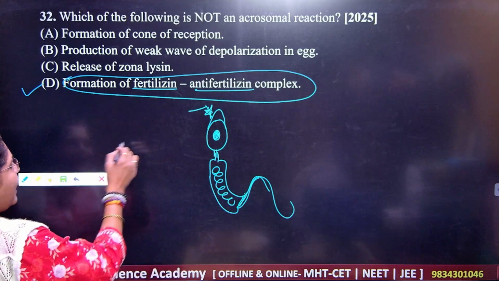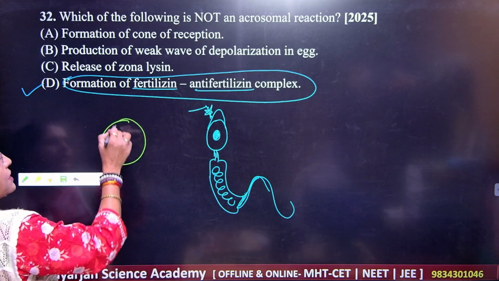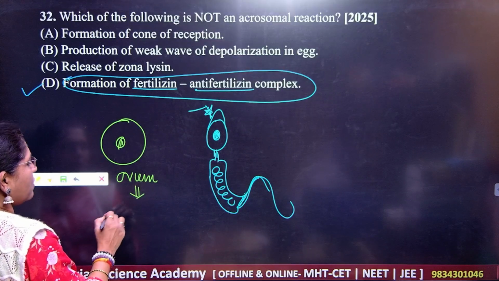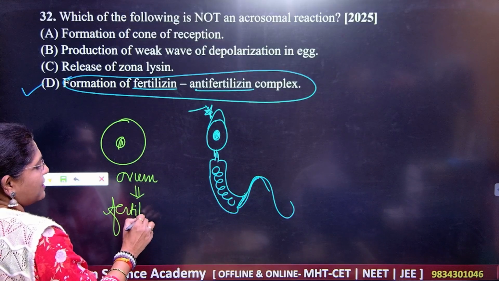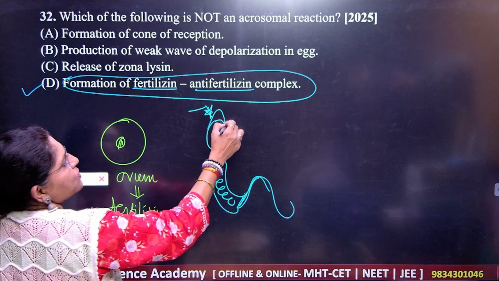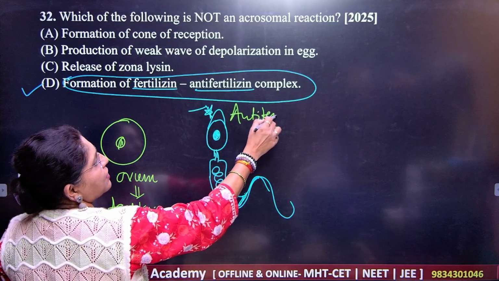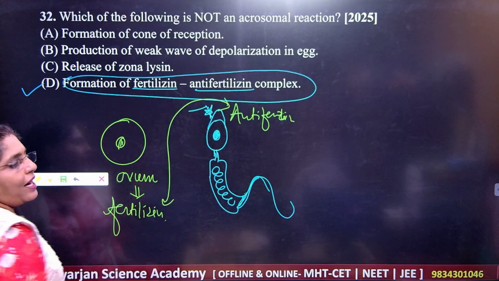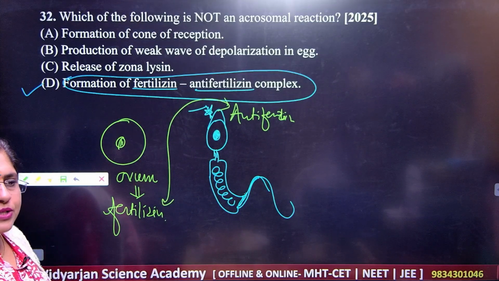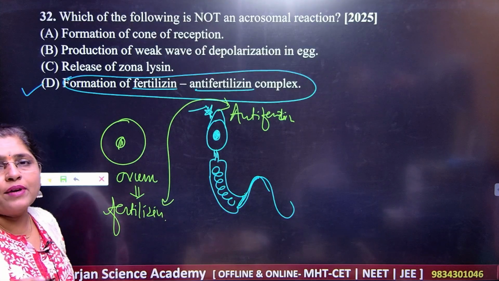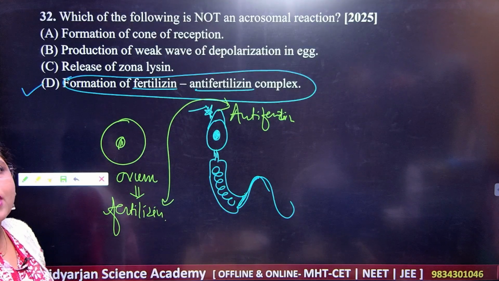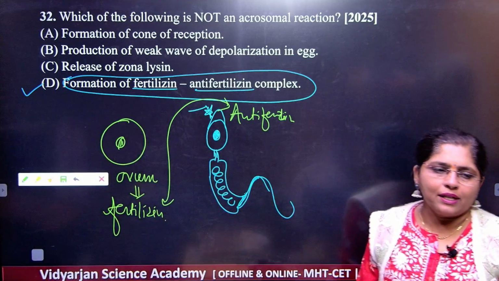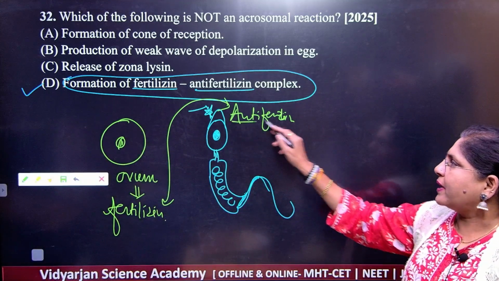If this is the ovum here, the ovum will produce fertilizin, and the sperm will produce anti-fertilizin. They are going to have chemotaxis here and they will recognize each other. So this reaction is going to be very, very important for the process of fertilization. This is a very important event, that there has to be production of what here?